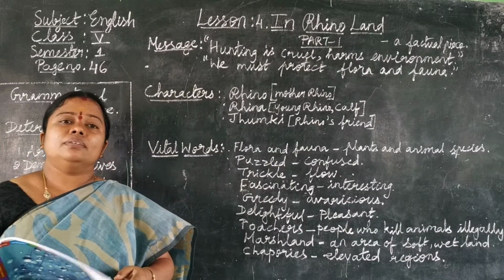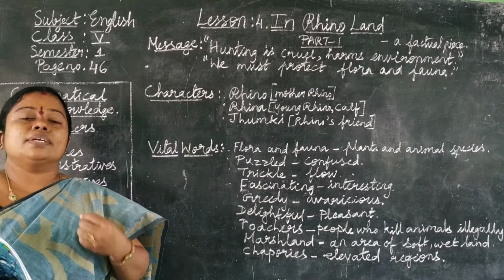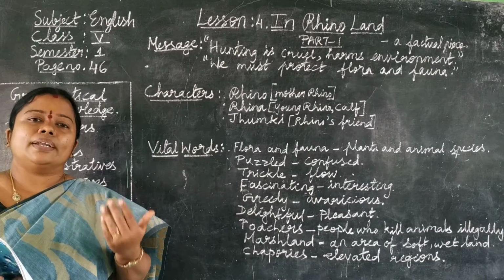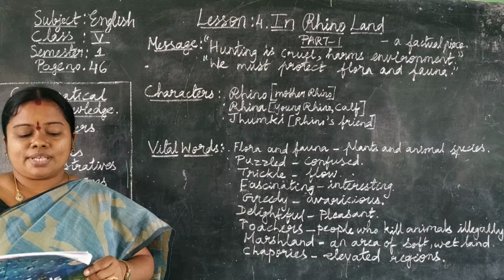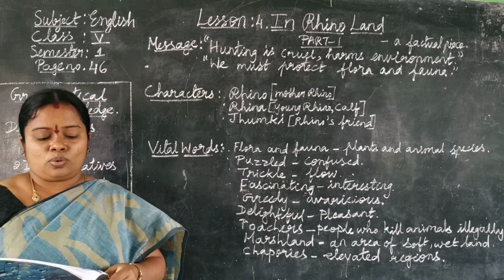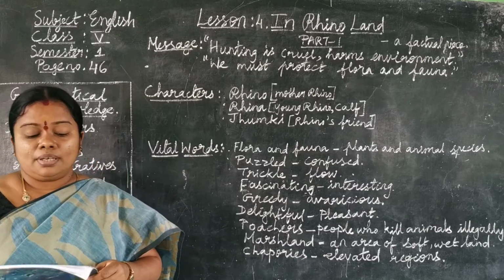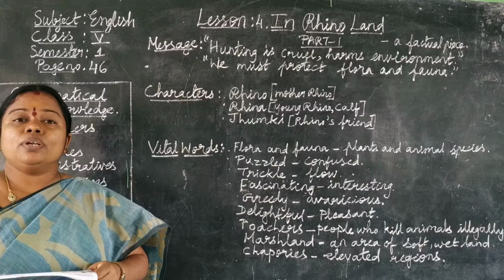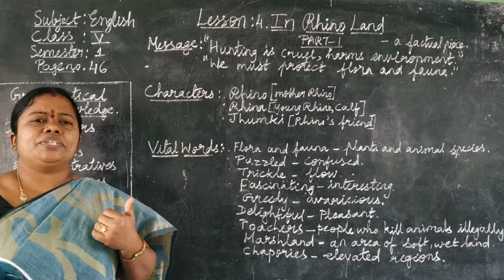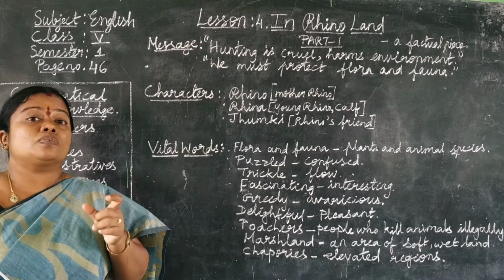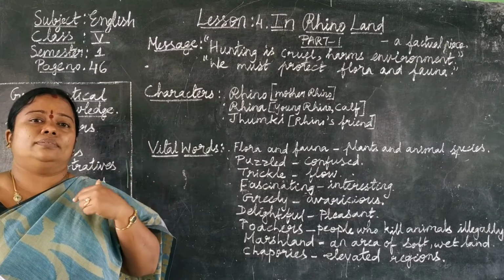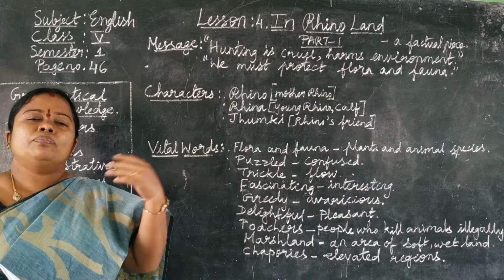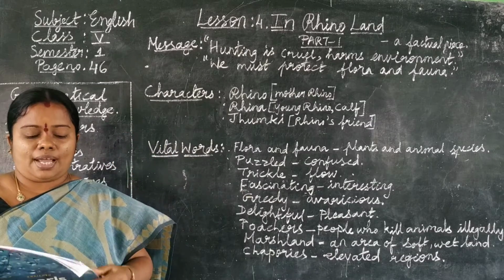So here the lady rhino is introducing herself to the readers as the narrator of this section. And she says, I am a lady rhino, as the visitors call me, the greater one-horned rhinoceros. Naturally, she gets a lot of attention from the visitors. Why? Because of her one horn. Because of her one-horned head, the visitors look at her eagerly and curiously.